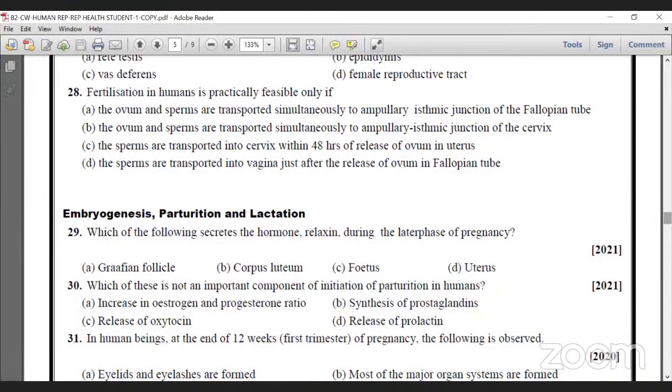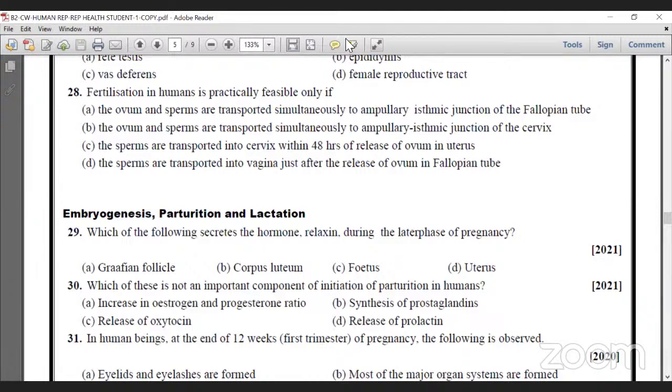Question 28. Fertilization in humans is practically feasible only if... what is this? Actually, the beginning of fertilization occurs in the female reproductive tract. Approximation of gametes, acrosomal reaction and cortical changes, everything occurs in which part of the female reproductive tract?